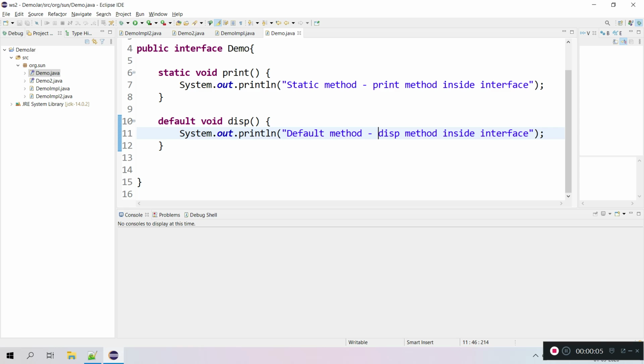In this video, I'm going to demonstrate a Java 9 new feature, or enhancement related to interfaces, that is private methods inside an interface. As of Java 7, we all know an interface is nothing but 100% abstract. There are no implementations or concrete methods inside an interface.